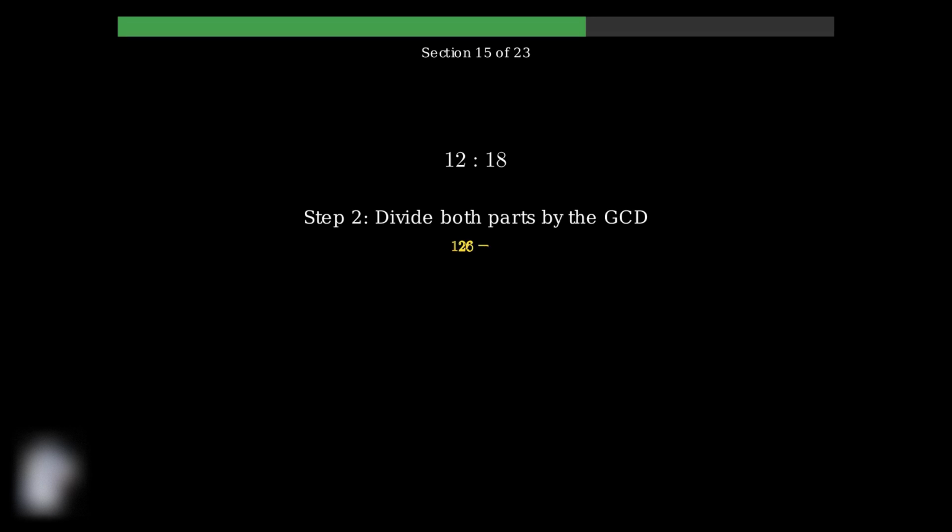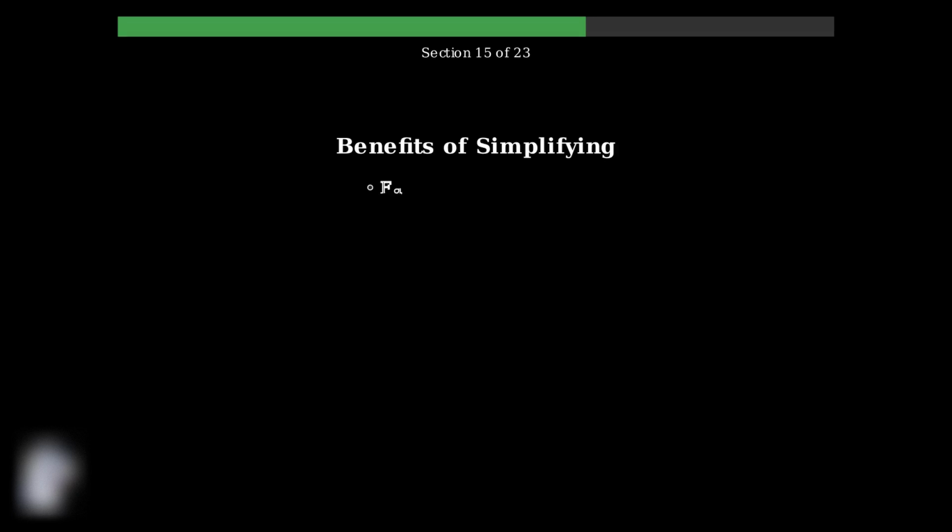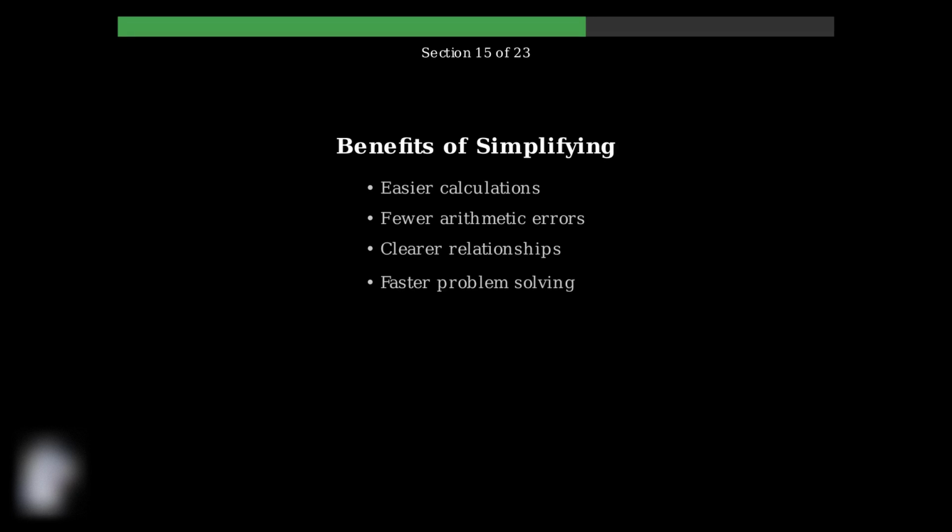Now we divide both parts of our ratio by 6. 12 divided by 6 equals 2, and 18 divided by 6 equals 3. So 12 to 18 simplifies to 2 to 3. Why is simplifying so important? Simplified ratios are much easier to work with in calculations. They reduce the chance of arithmetic errors and make patterns more visible. Let's see this in action.